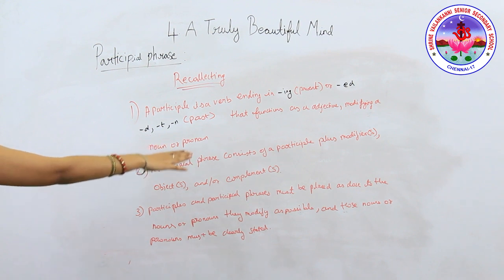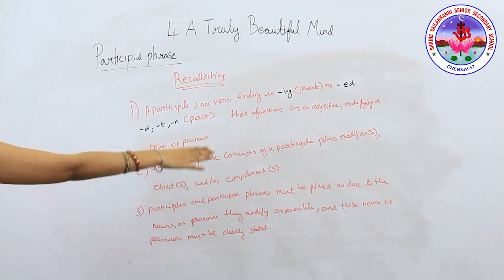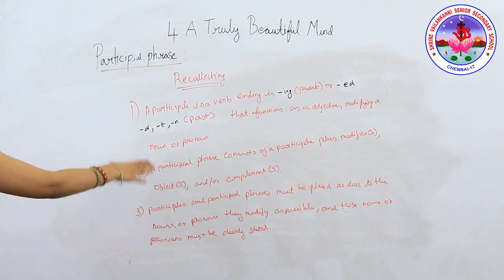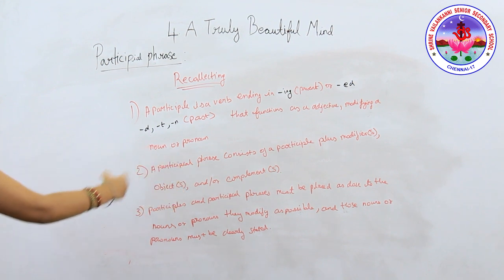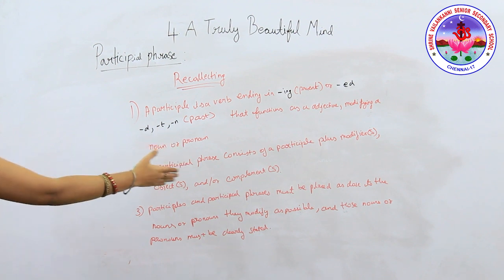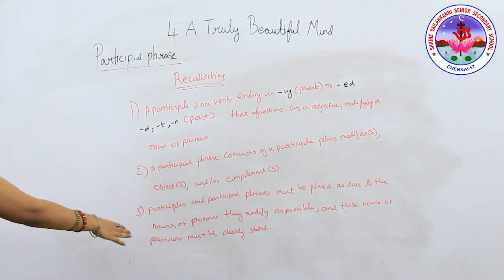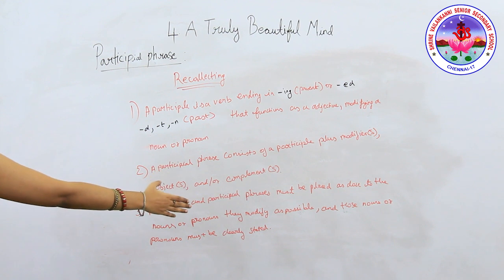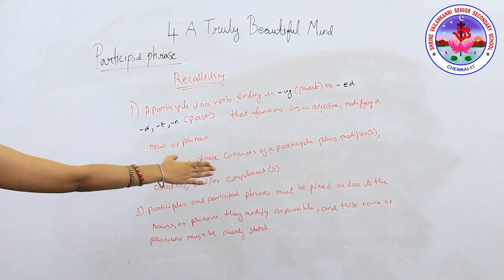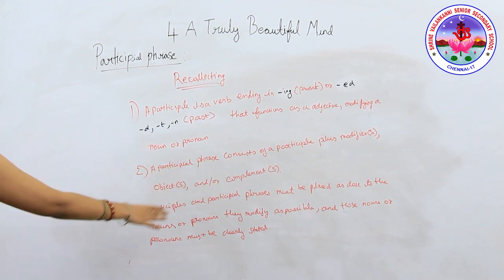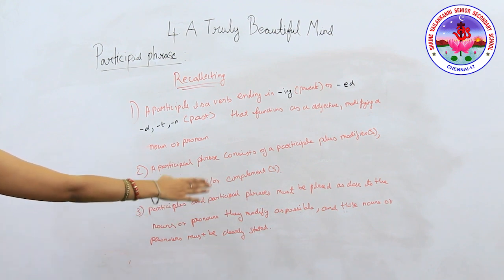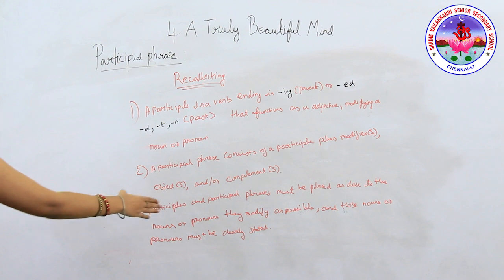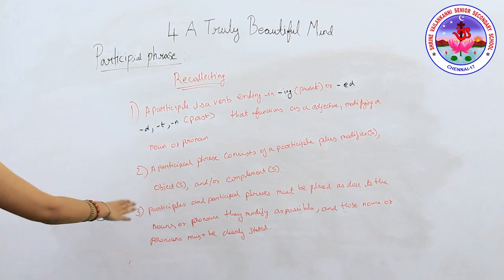It consists of a participle plus modifiers, object or objects, and/or complements which go with it. The third one: participles and participial phrases must be placed as close to the nouns or pronouns they modify as possible, and those nouns or pronouns must be clearly stated.